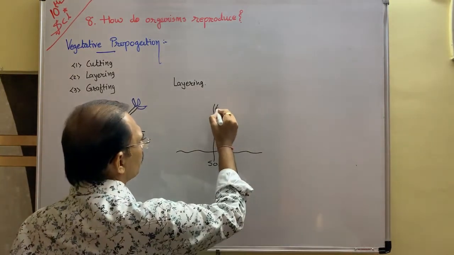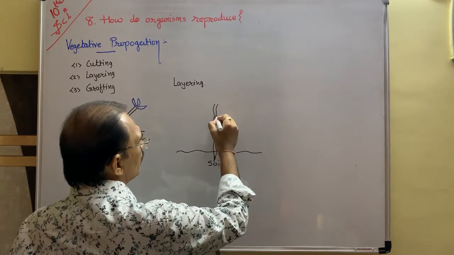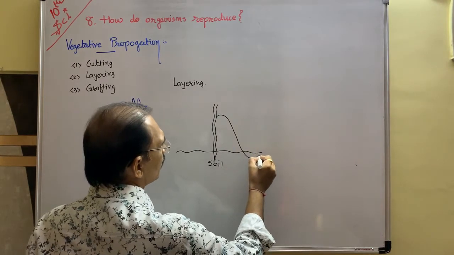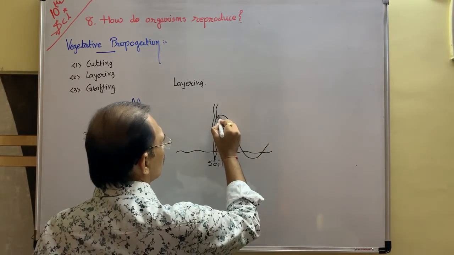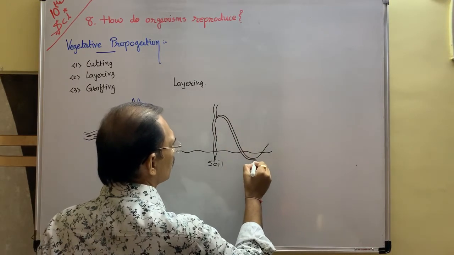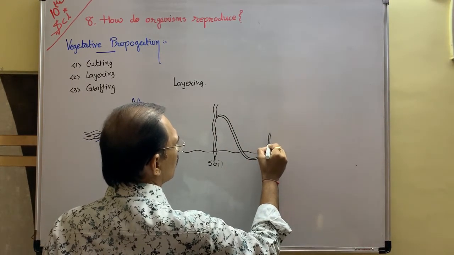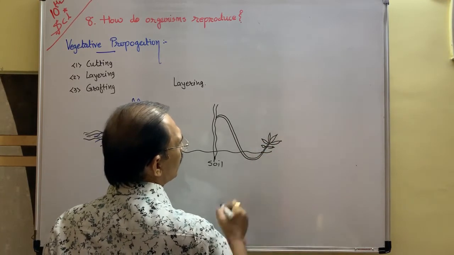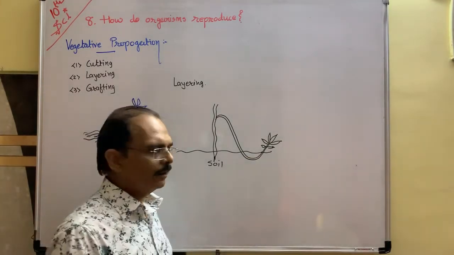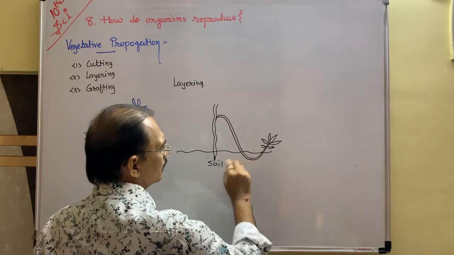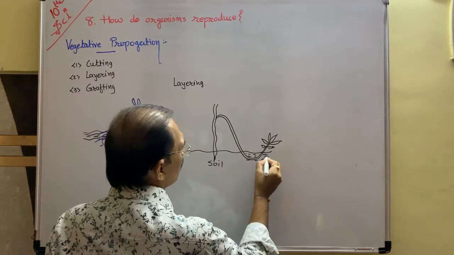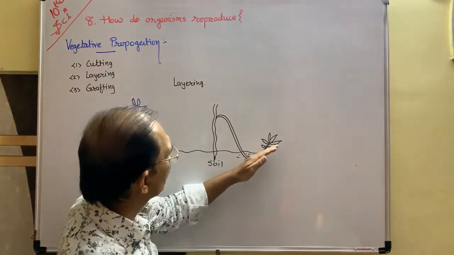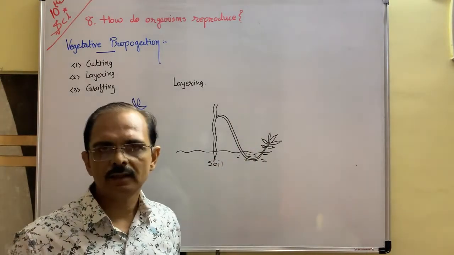Suppose a big plant, not a tree, is there, and take a big branch of it, long and big. Suppose this is the big branch. Place the green leaves on the aerial part and bend this big branch, and here keep it submerged deep into the soil, and keep some green leaves as aerial parts in the air like this.